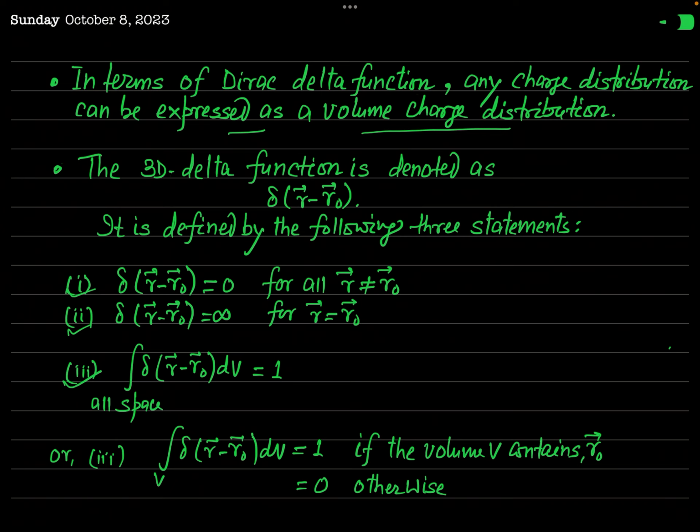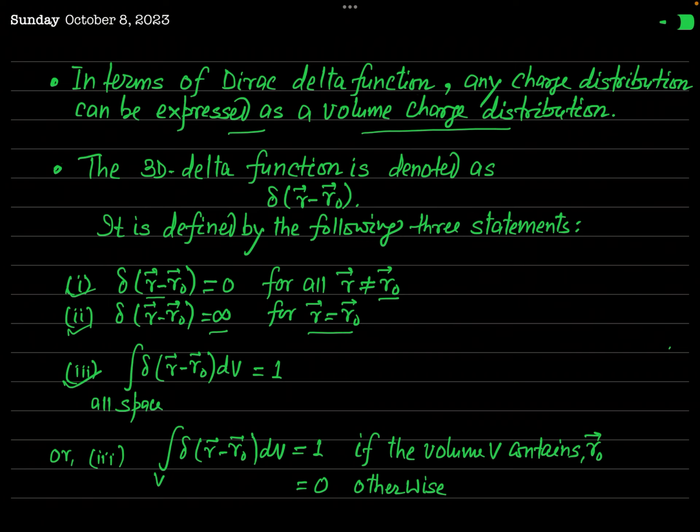The Dirac delta function is denoted by the symbol delta, and it is defined as delta(r minus r naught) equal to 0 for r not equal to r naught. But delta(r minus r naught) is infinity for r equal to r naught.